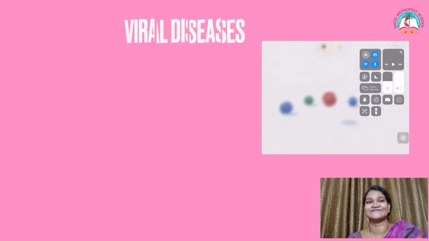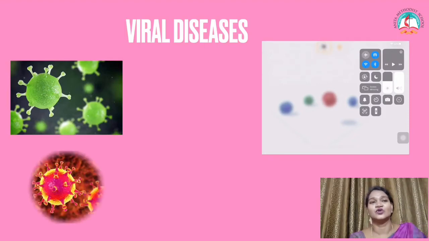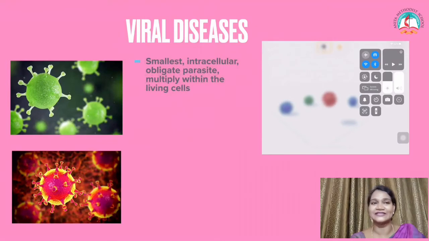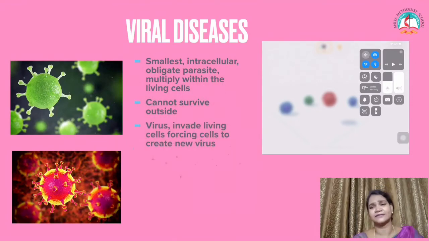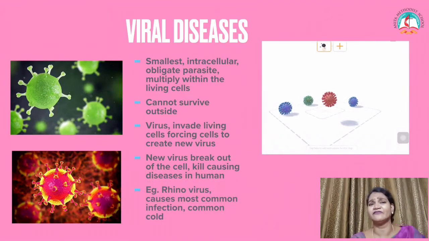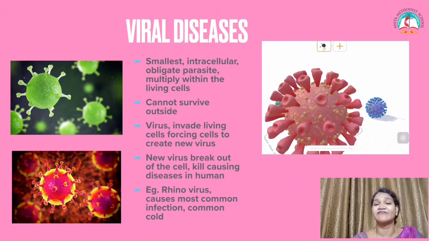Let's go to the next topic, viral diseases. A virus is the smallest intracellular obligate parasite. It multiplies within living cells and cannot survive outside. As we have discussed already, the virus is a puzzle for scientists because it shows living and non-living characters.